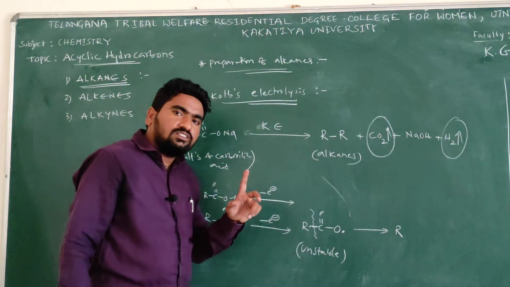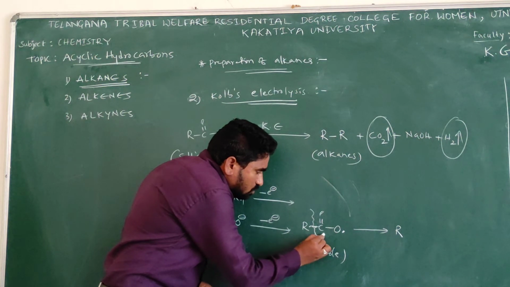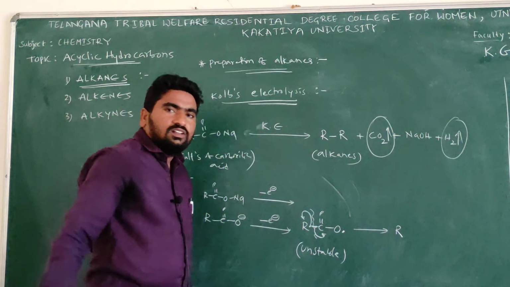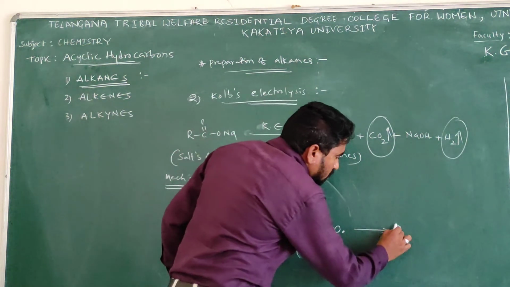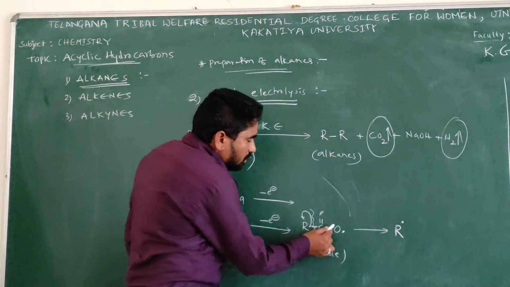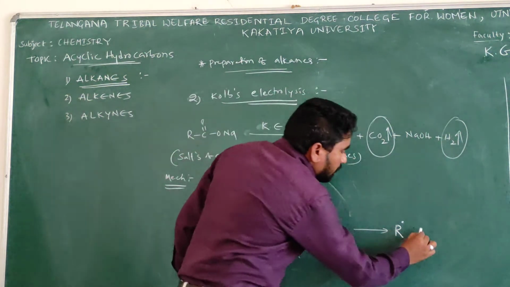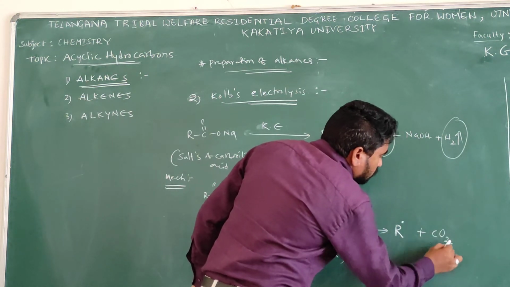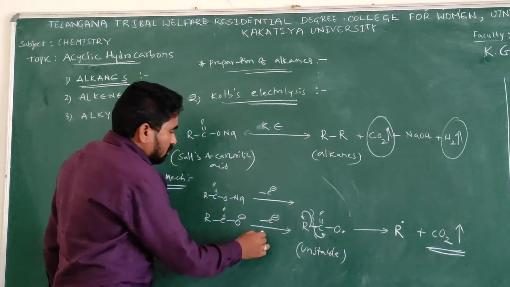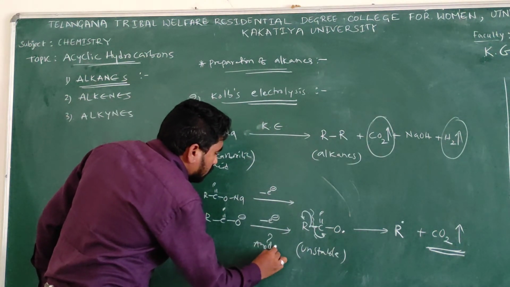because every bond consists of 2 electrons. One electron moves towards the carbon and another electron moves towards R, then it becomes R free radical, isn't it? And the byproduct is CO2. Here CO2 gas is released at anode. Why do we say anode?